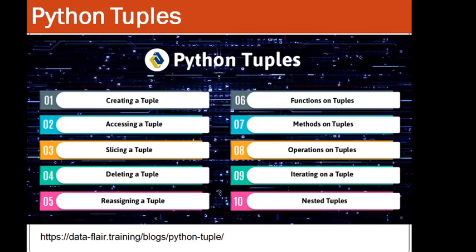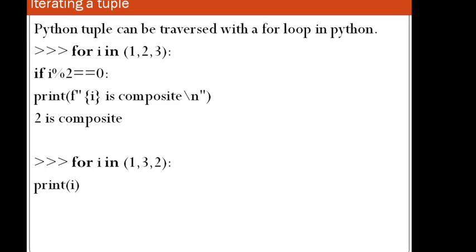Then we are iterating over a tuple, which we all know about. How can we access the elements? We can see the example over here. We have already seen the example in the list as well. So we are using the loop over here, for i in this tuple, and it will print the values over here.